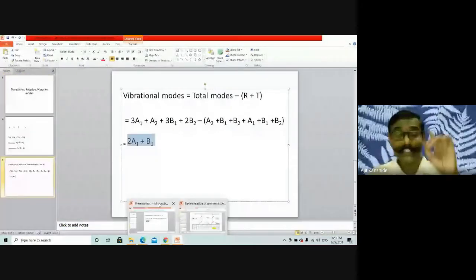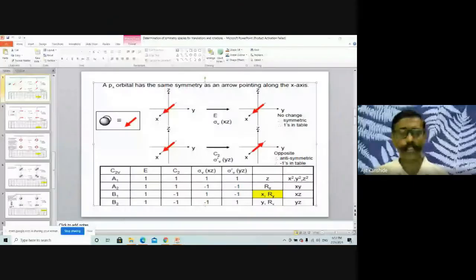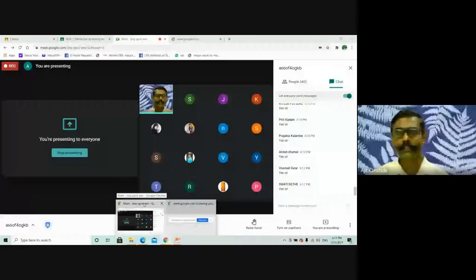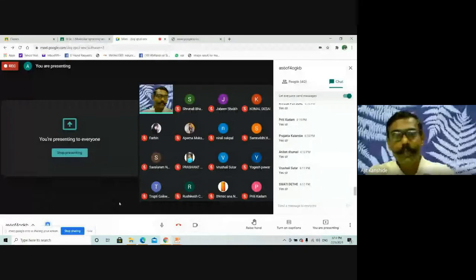In the December 2019 question paper, the C3 point group was asked. You attempt the answer, and if problems are there, you can ask. The question papers, whichever few are there, those I discussed. All question papers I had not discussed. If doubts are there, you can ask. Any doubt now?